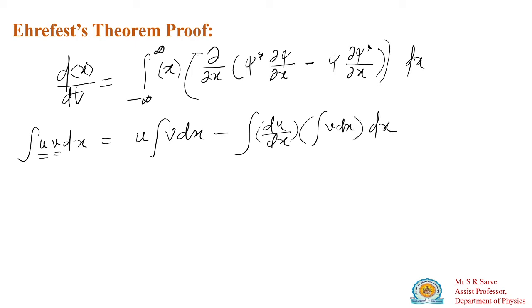So what is u here? In this equation, x acts as u and this complete function acts as v. If you substitute these values according to this formula, we get the expectation value of dx by dt equal to the integration from minus infinity to plus infinity.